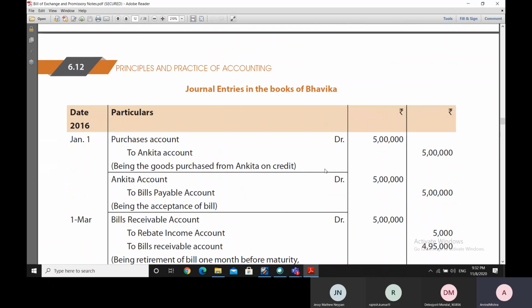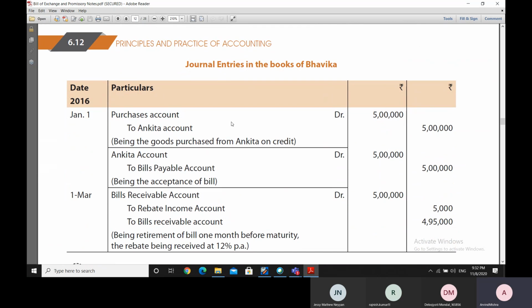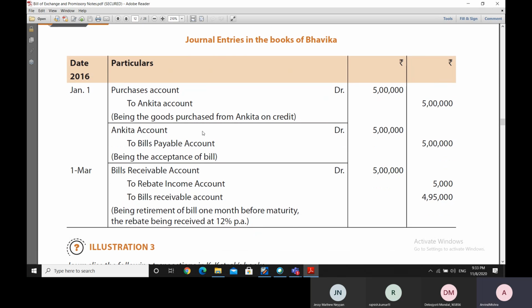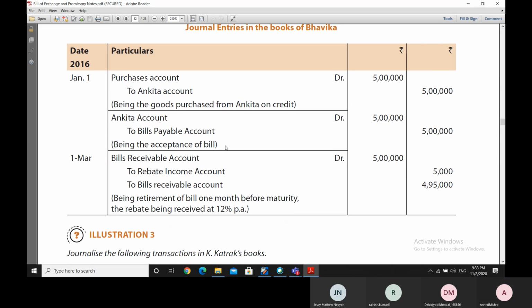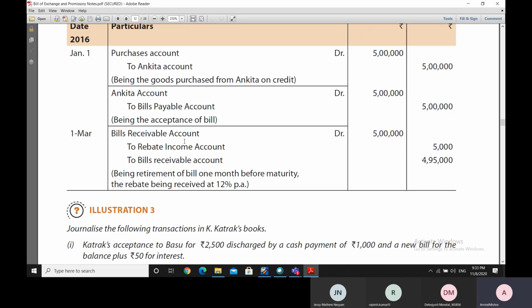On the other hand, in case of Bhavika, it was a credit purchase, so she had debited her purchase account and credited Ankita. Thereafter, when she accepts the bill, she credits her bills payable account and debits Ankita's account. This is an indication that Ankita's debt is over now because the bill has been signed, and by the bill the promise has been made that after 3 months the payment would be made. Thereafter, the bill gets retired 1 month in advance.